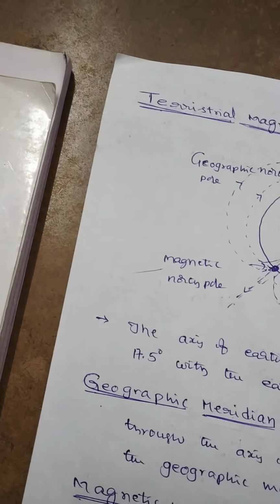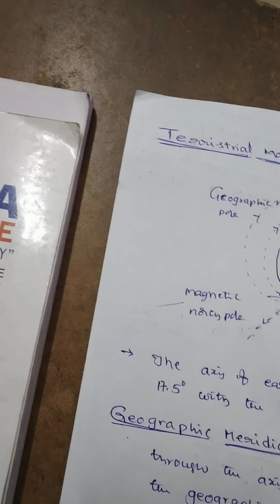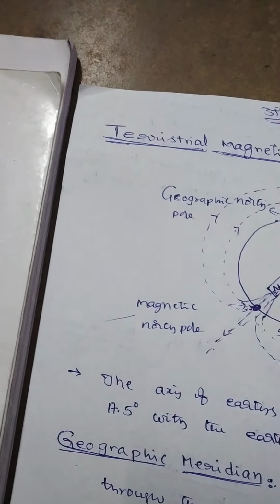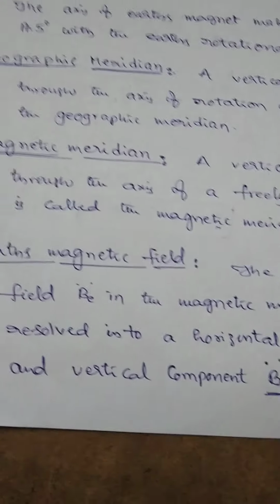So next one, what is meant by Earth's magnetic field? Let here be the horizontal component of Earth's magnetic field.